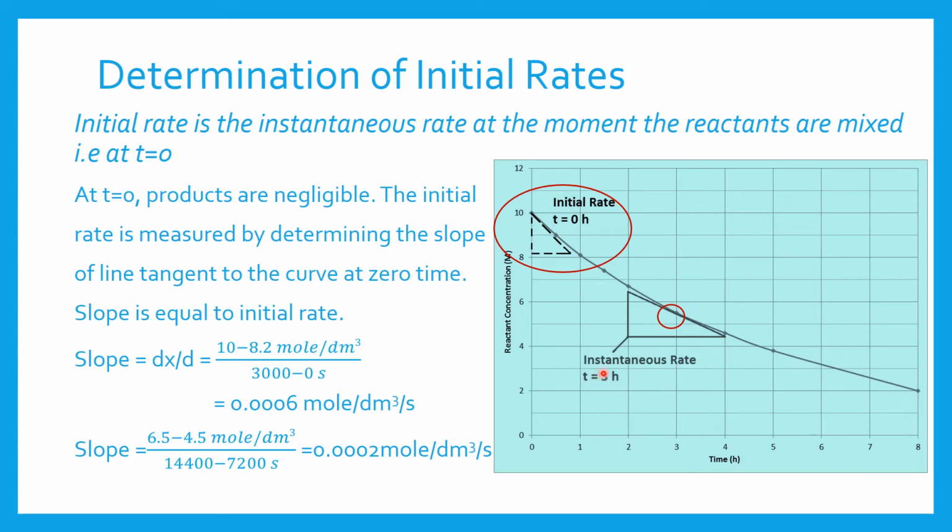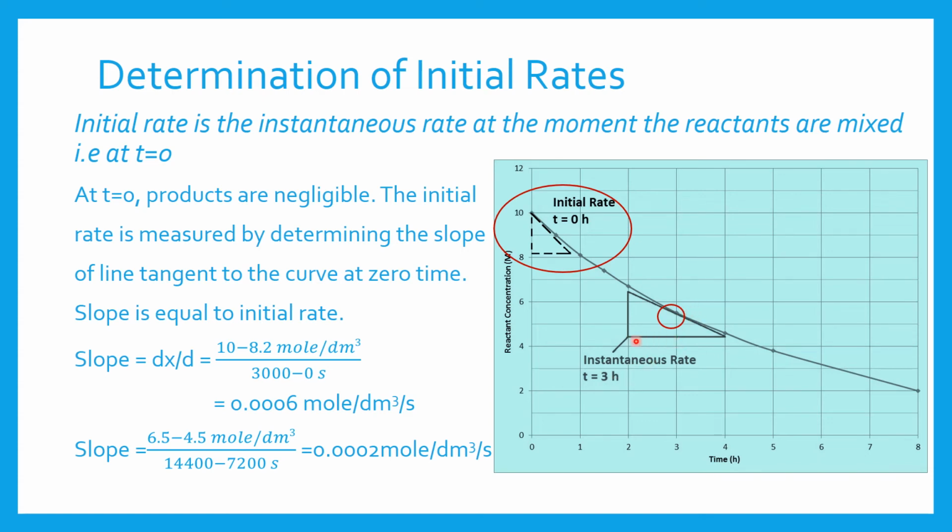Now what will be the dt when time is 3 hours? We are going to take the instantaneous rate of reaction when time is 3 hours.